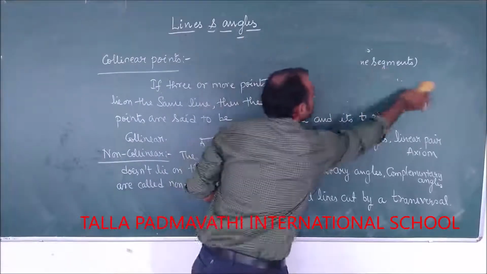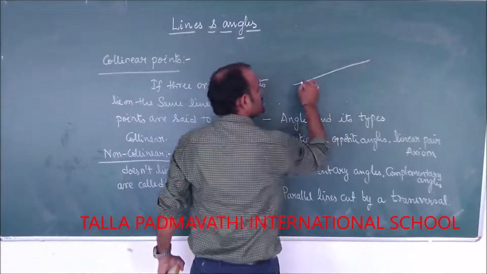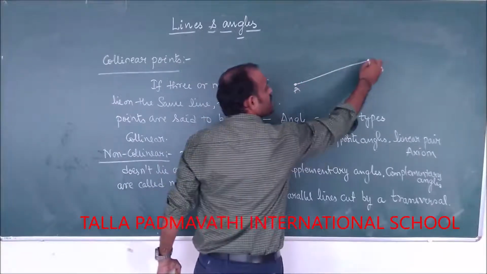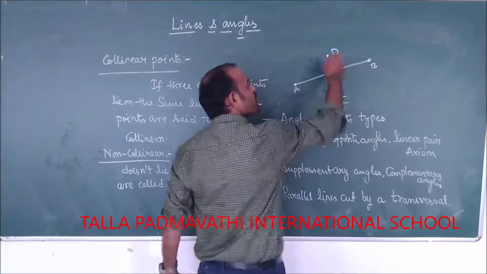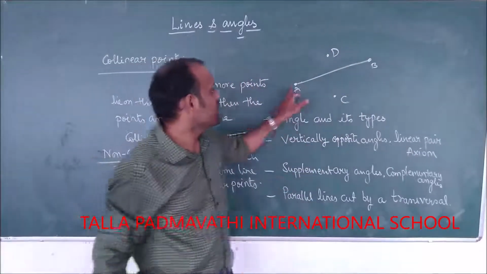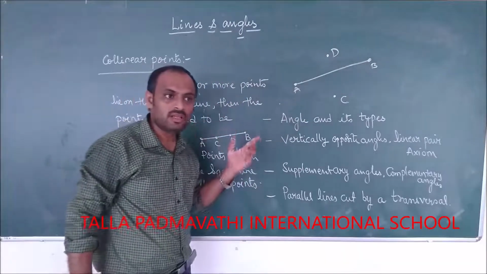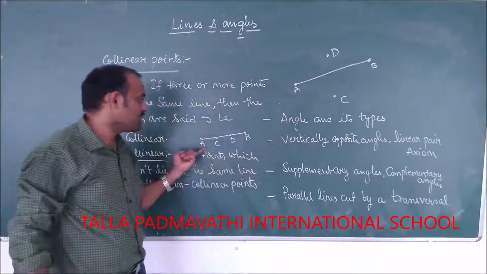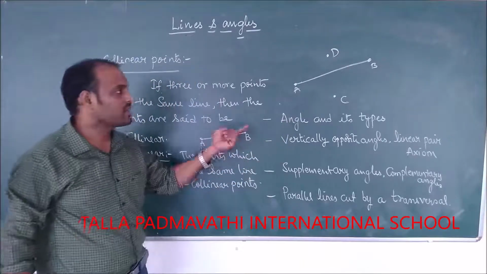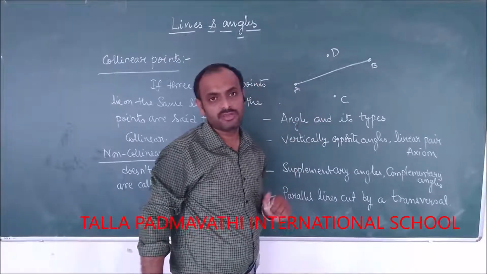Let us see which points are non-collinear points. I have a point A here, and I have point B here, and I have another point C here, and I have a point D here. See, the points A, B, C, D are not lying on the same line. Are they lying? No, they are not lying on the same line. Whereas here they are lying on the same line. Therefore, here A, B, C, D are non-collinear points.